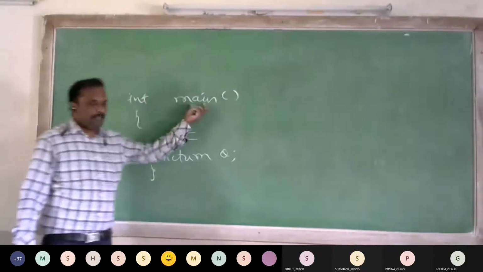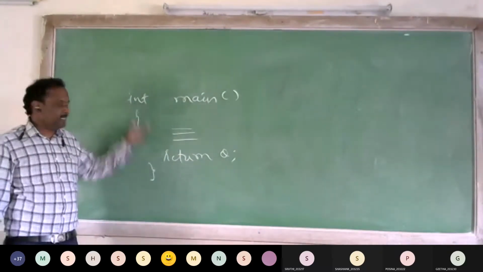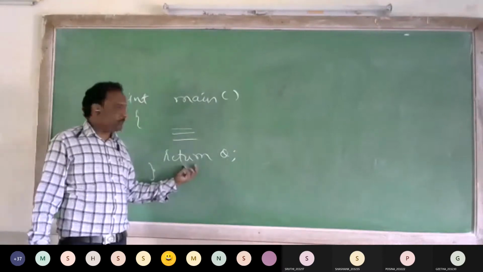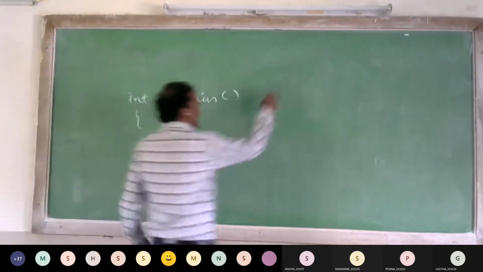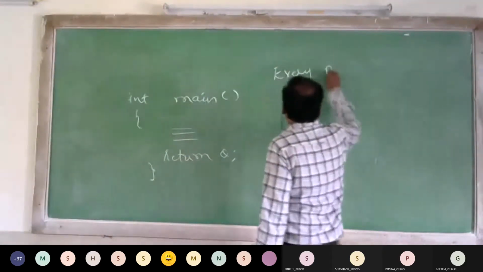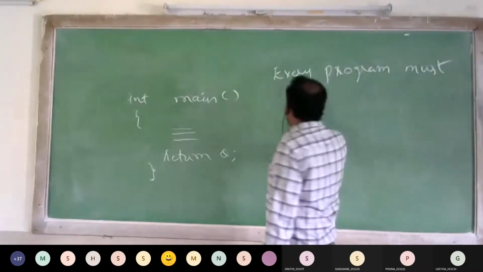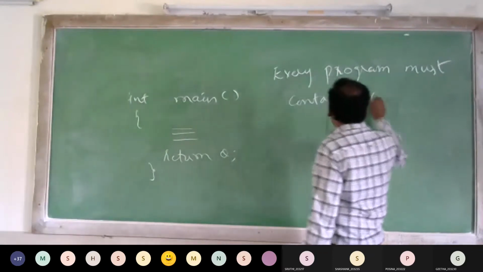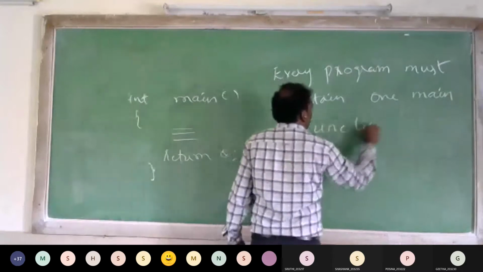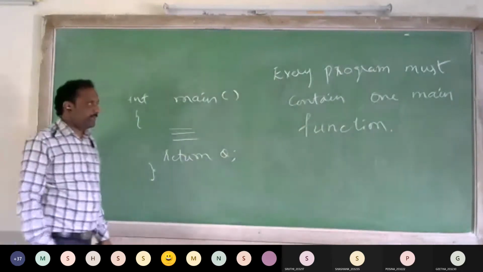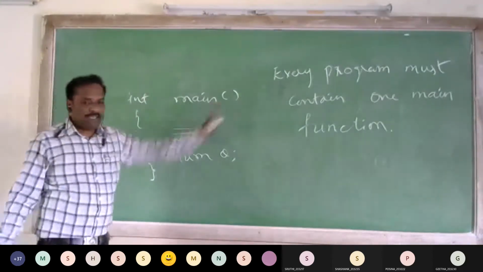So this is the main function we have already seen. This is the return type of the main function. So return 0. So int is the return type. This is the set of statements. So main is also one function. So every program must contain one main function. Every program must contain one main function, only one main function.